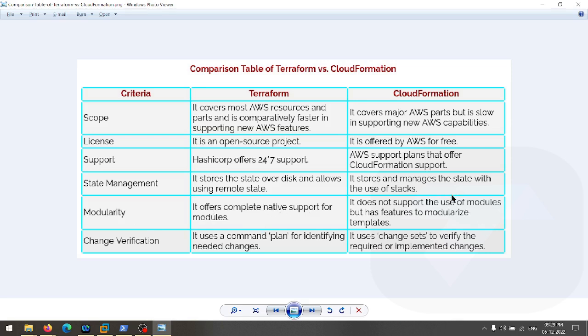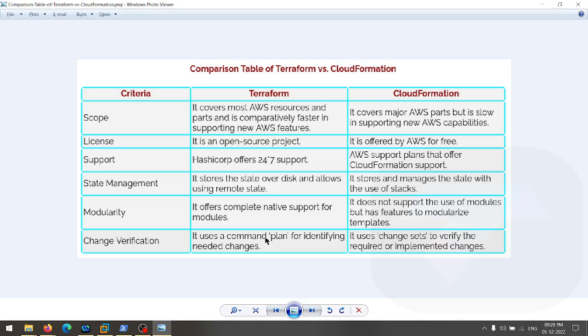In CloudFormation, basically, there are no modules. We have features in CloudFormation to launch resources, but all the things are related to AWS. So we don't have any separate module that can be integrated. And for change verification, in Terraform we have a plan concept. Whenever you are applying the Terraform code, it will ask you before applying the changes.